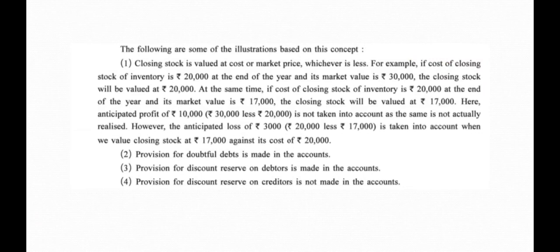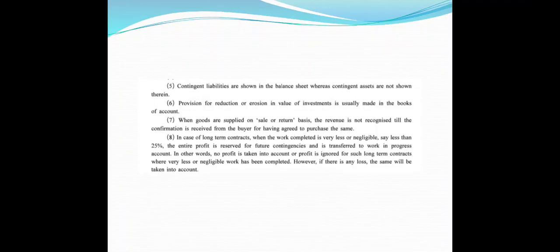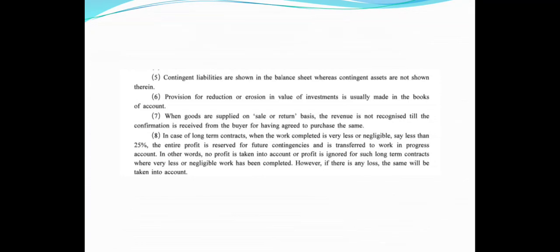Okay. Second illustration: provision for doubtful debts is made in the accounts. Based on what? Based on prudence concept. Provision for discount reserve on debtors is made in the accounts based on prudence concept. Provision for discount reserve on creditors is not made in the accounts based on this concept, prudence concept. What else? Contingent liabilities are shown in the balance sheet, whereas contingent assets are not shown therein.